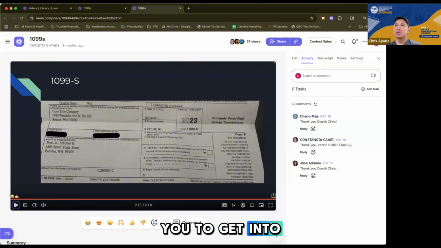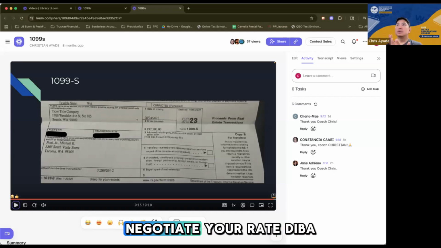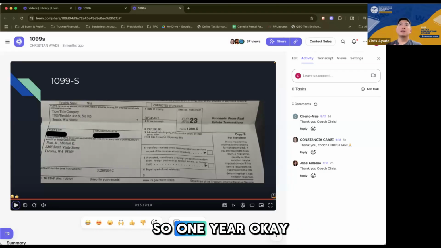But for you to get into the job, the paying job, not the free internship, the actual job, of course, you will have to negotiate your rate, right? And you would not ask for an unreasonable rate because you would likely need that job to, one, get experience, right? And really learn as you go along. So 1 year, that's okay. Ask for a reasonable rate. Again, a reasonable rate, not what you'd ask if you've been 20 years in the industry, right?